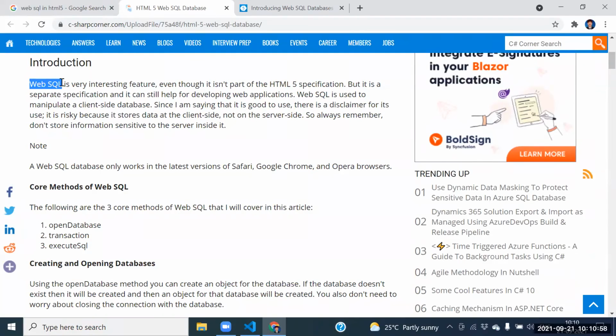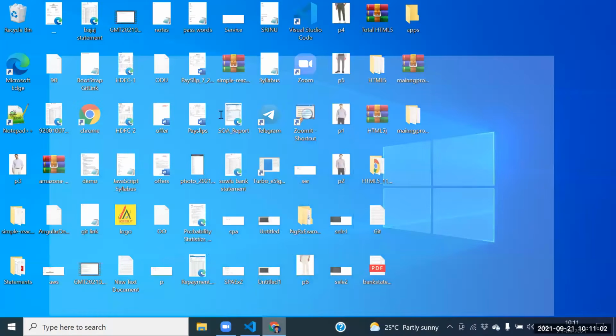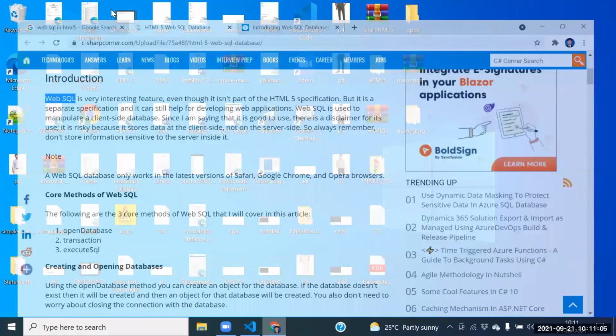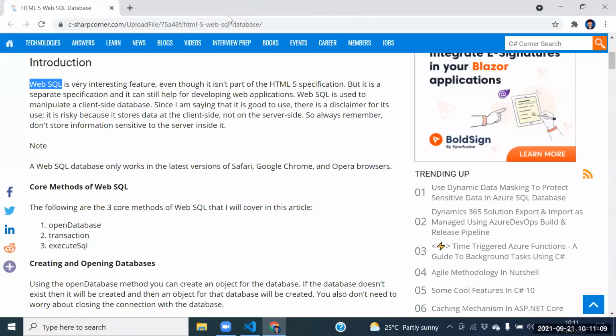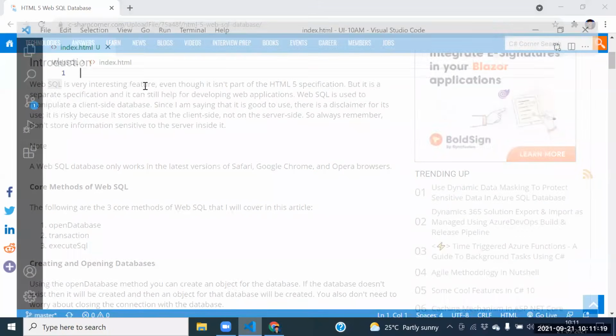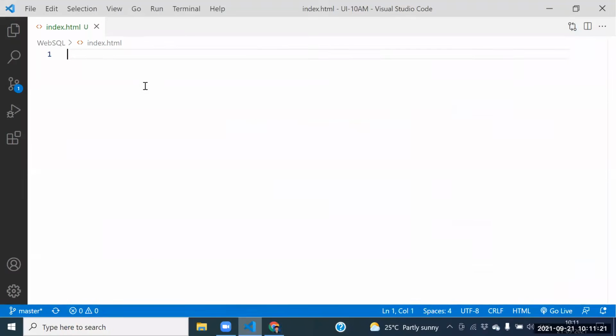This is the browser, na? At the browser side, if you want to apply SQL and MySQL, at that time we need to go for the WebSQL database. Let me go for the one point here. Avinash, tell the point here. WebSQL is client-side.